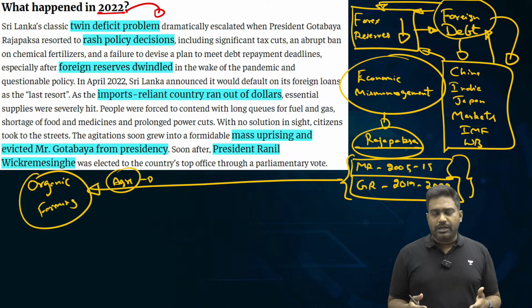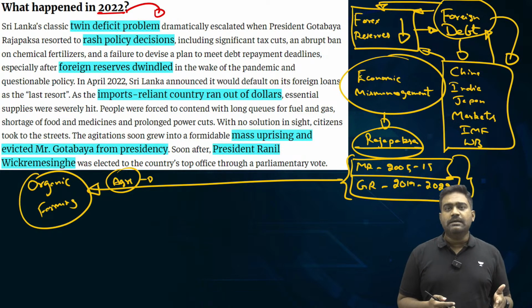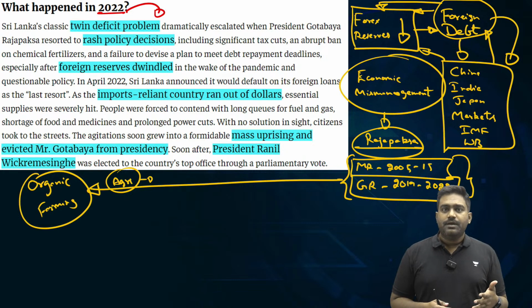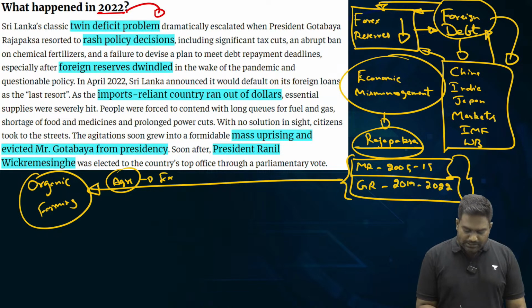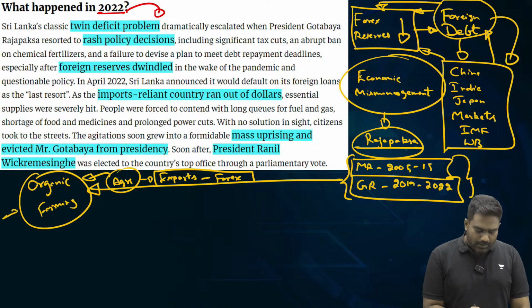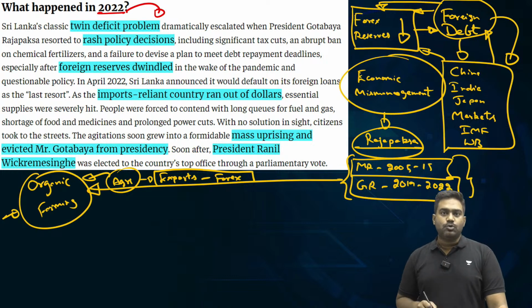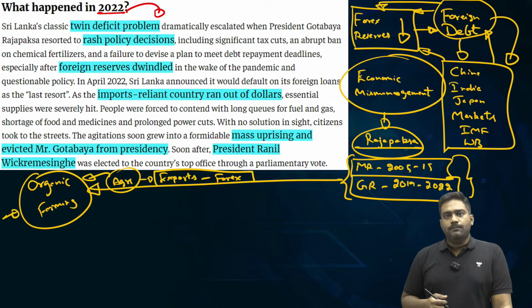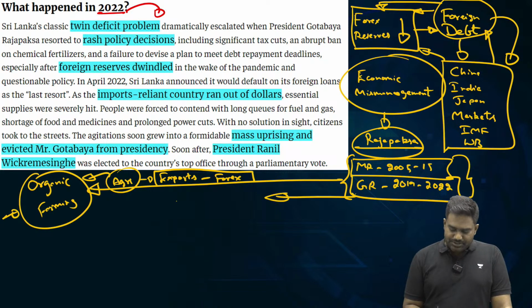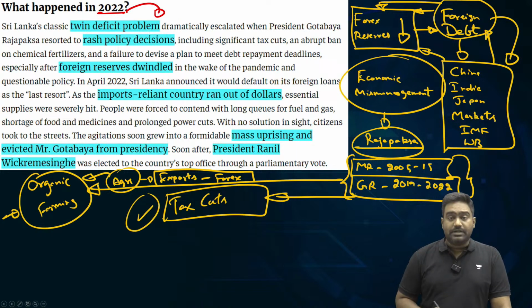I hope you know Sri Lanka is a major producer of tea, rubber, spices. These are major exports of Sri Lanka that brings revenue, that brings foreign exchange. So these critical agricultural exports were hit when the country was forced to switch to organic farming without a solid basis. Then the Rajapaksa brothers, they had announced a lot of tax cuts in order to please the voters to win